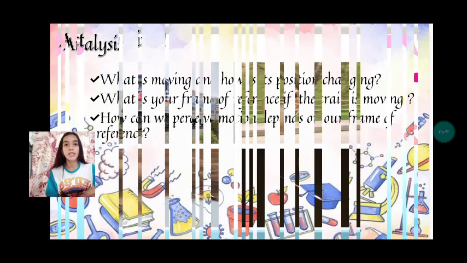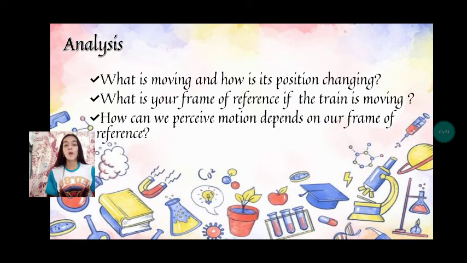Okay, let's proceed. Our first question: what is moving and how is its position changing? And second, what is your frame of reference if the train is moving? How we perceive motion depends on our frame of reference. So that's it for our activity. Good work.